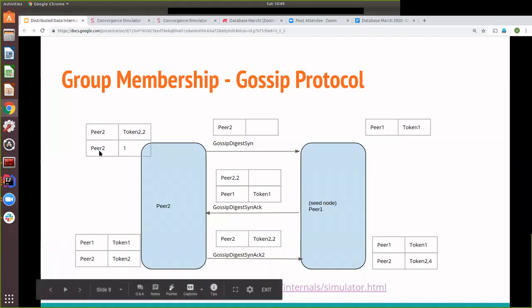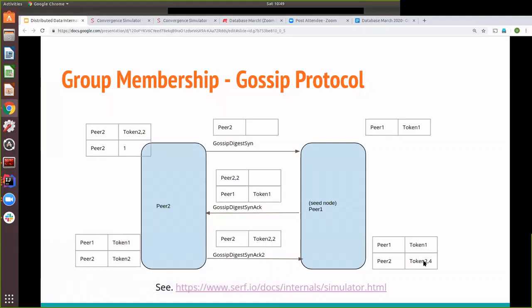Sorry, I have this map wrong, but if you see the bottom of it, its own information is peer 2, token 2. So that information is sent to this node. At the end of this 3 message handshake, both these servers have the same information, and this continues essentially every 1 second, every 500 milliseconds, whatever is the configured interval.